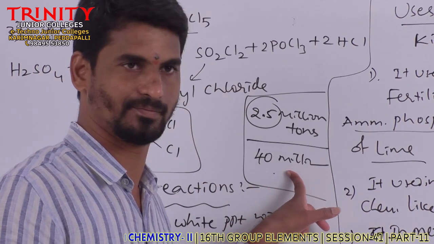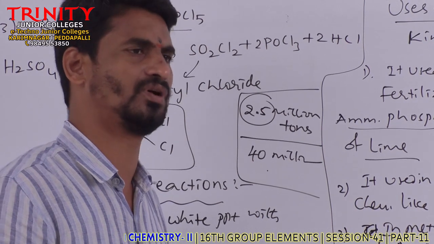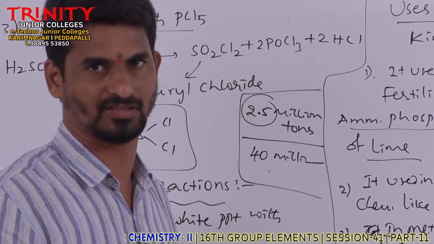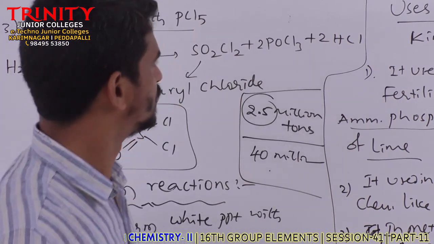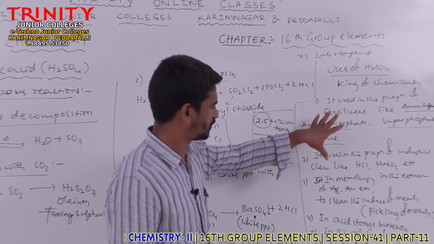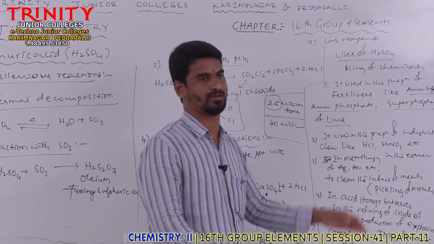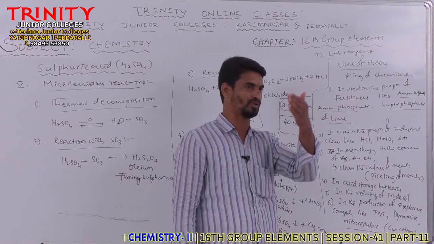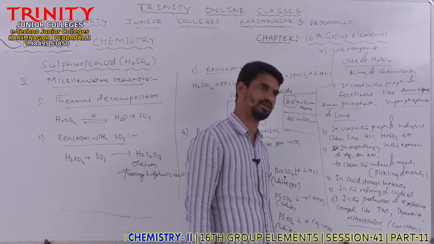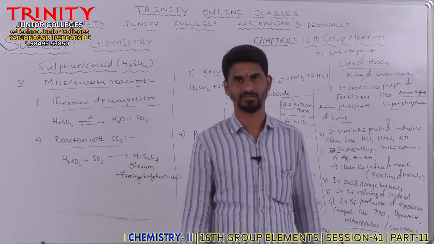Like this we can say. Compared to ourselves, some more countries are very poor in sulfuric acid consumption or production, means they are industrially too weak. Clear? So like this we can say, the industrial strength of a country can be estimated on the basis of the amount of sulfuric acid produced by it or consumed by it. Clear? So this is about sulfuric acid.